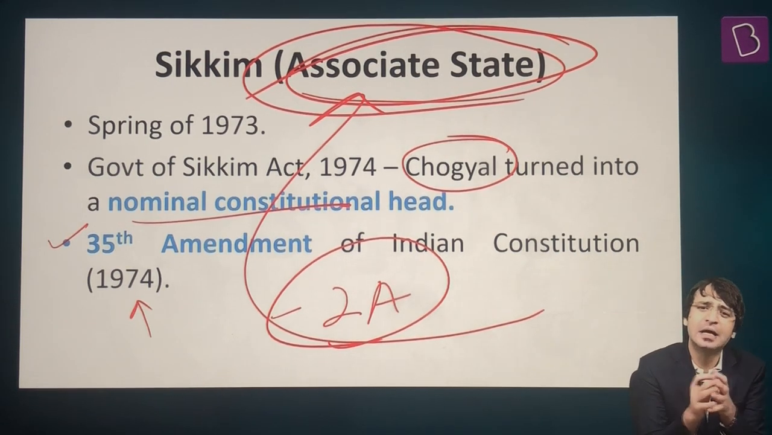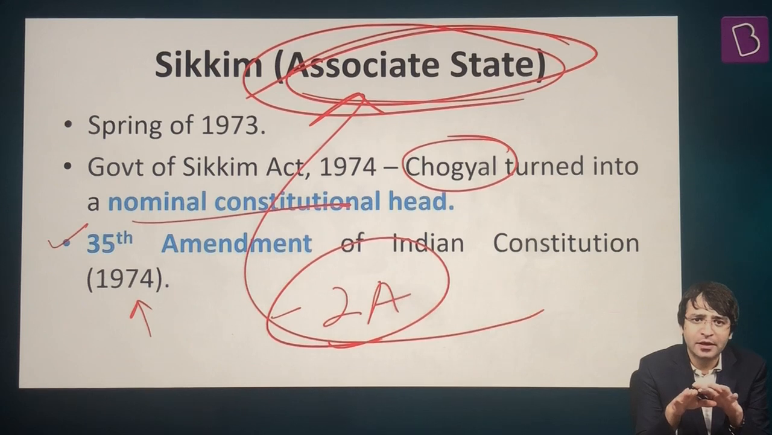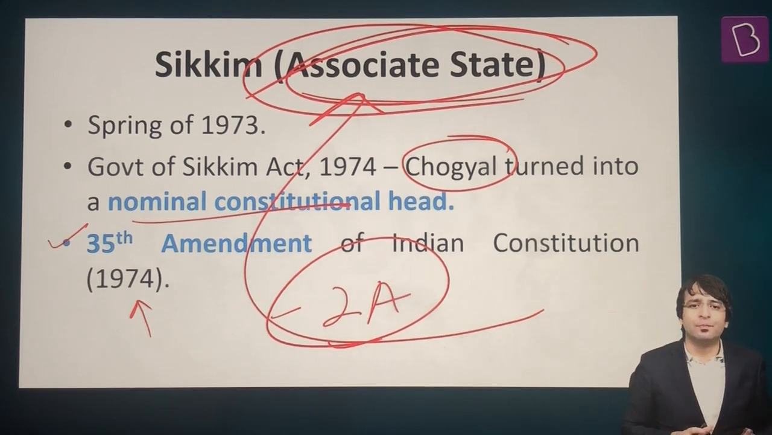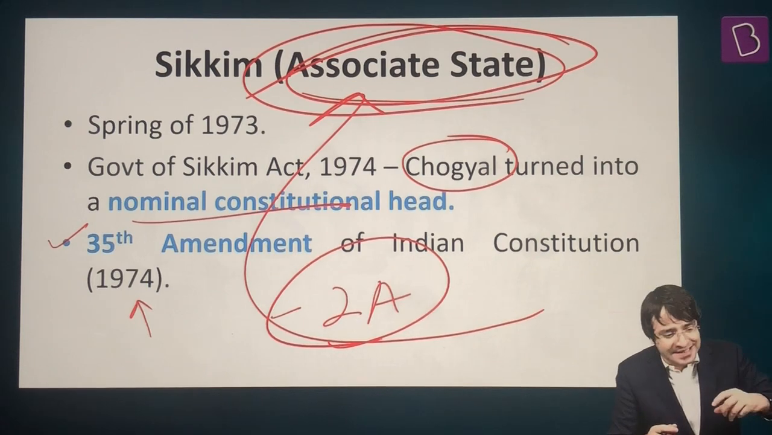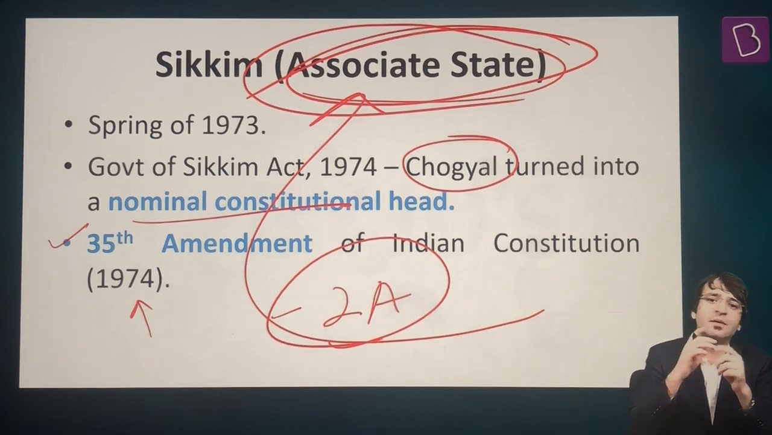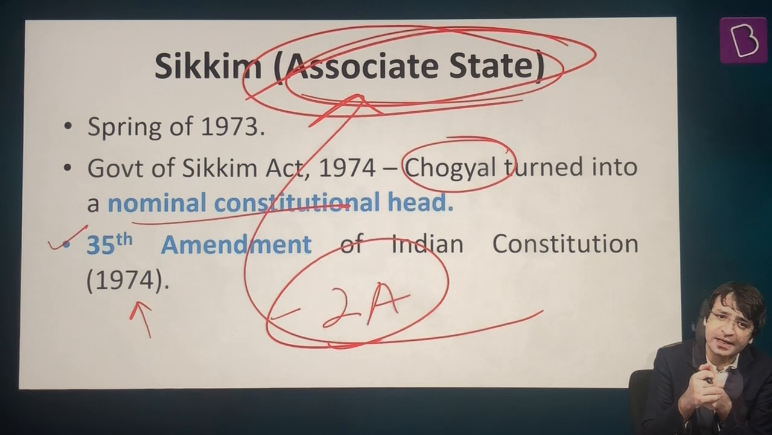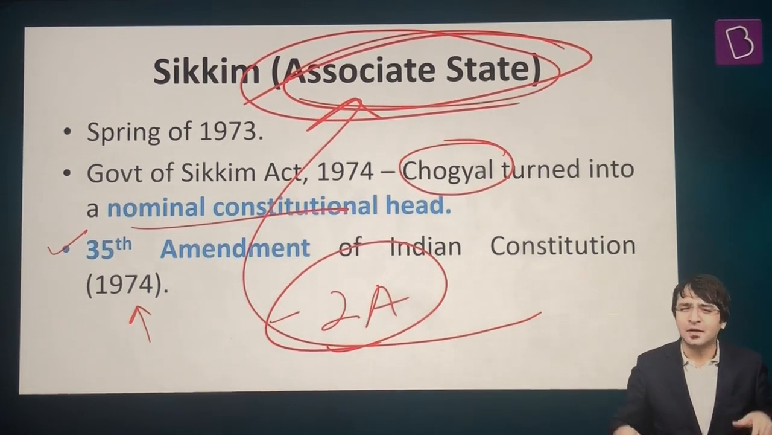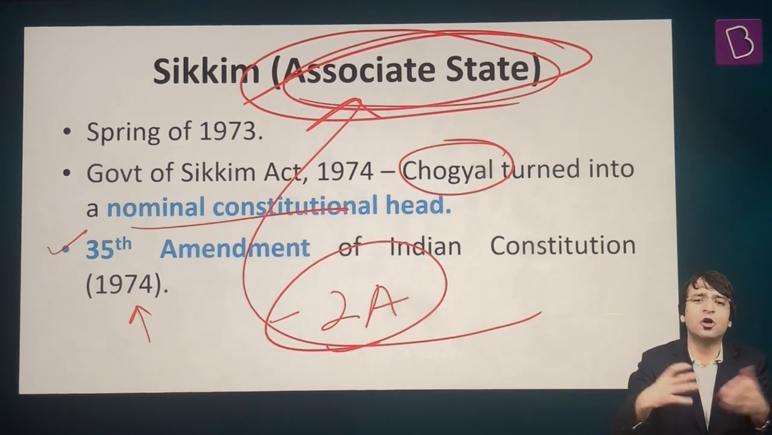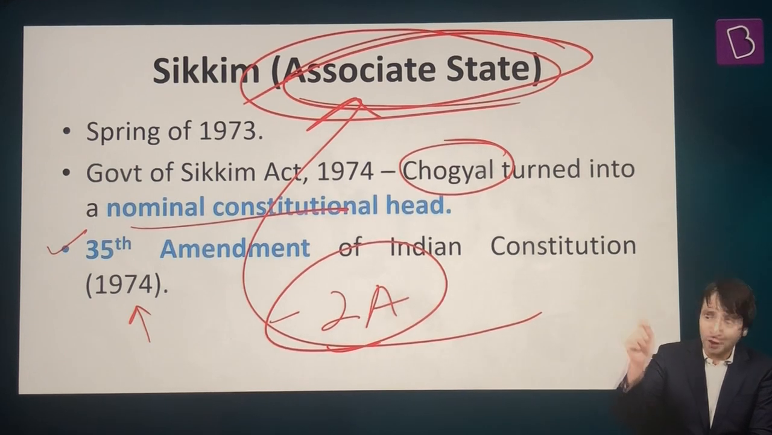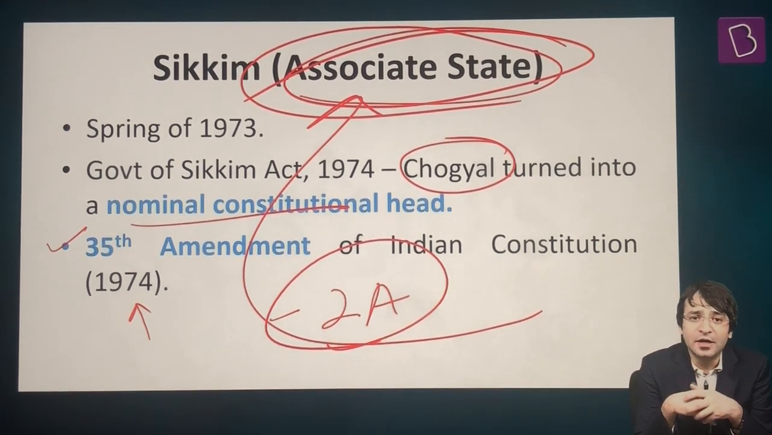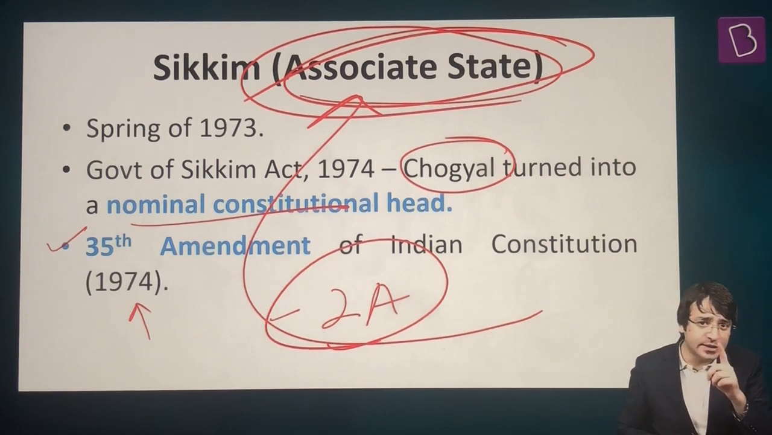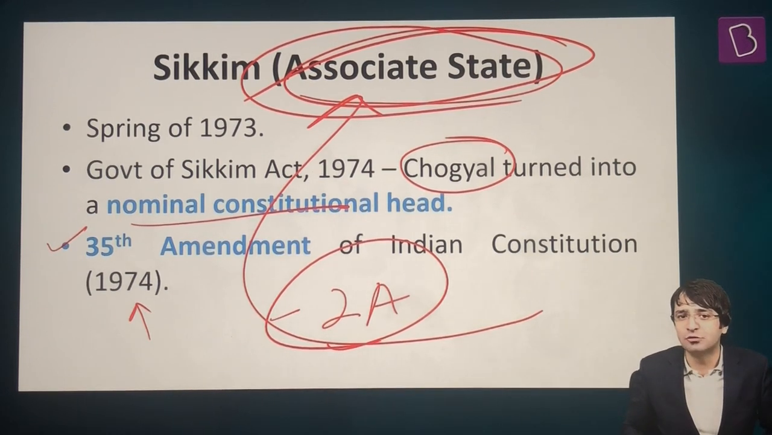But long story short, look at the spread of Article 2. It says Parliament may by law admit into union or establish new states on such terms and conditions as it thinks fit. And the example for that is Sikkim. The journey of Sikkim from a protectorate to an associate state and then as a full-fledged state of the Union of India, that is what Article 2 of the Indian Constitution is all about.